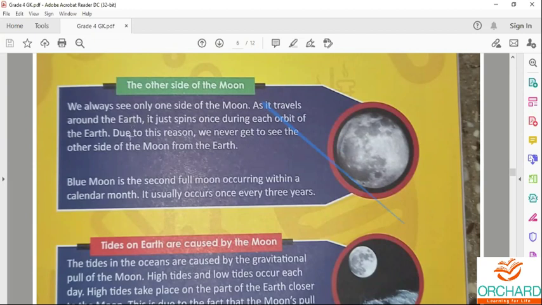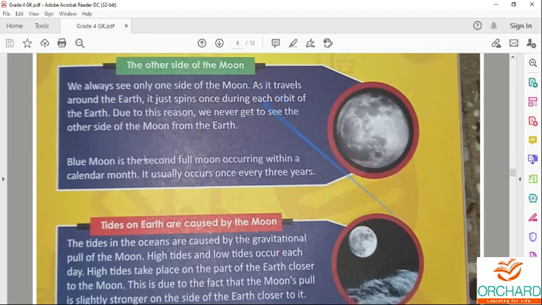Due to this reason, we never get to see the other side of the moon from the earth.